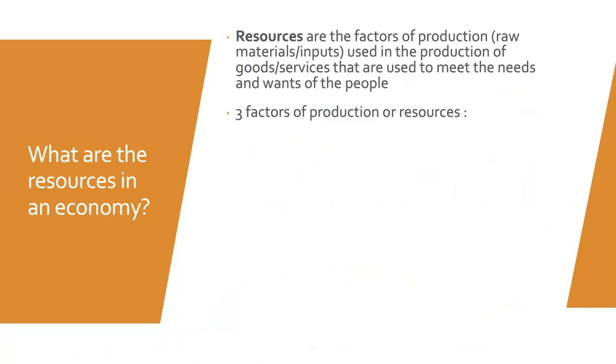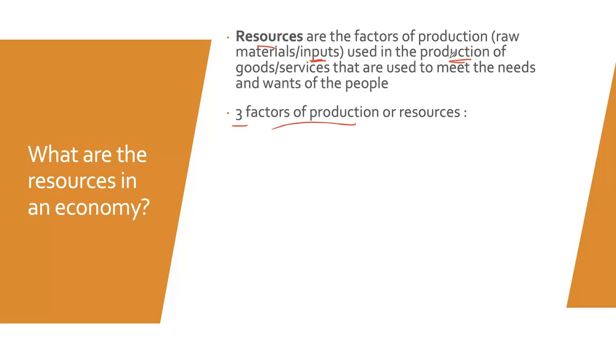So what are the resources in an economy? We in Year 12 Economics are going to say that there are 3 resources, and we call them factors of production. We call them factors of production because resources are inputs used in production of goods and services that are used to meet the needs and wants.